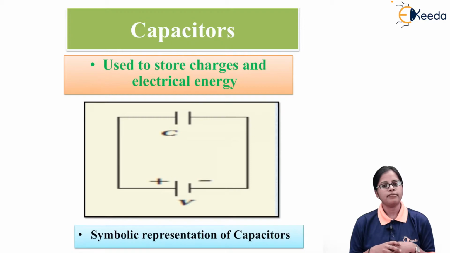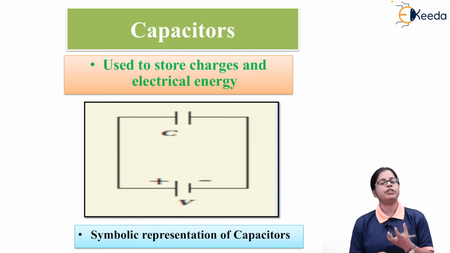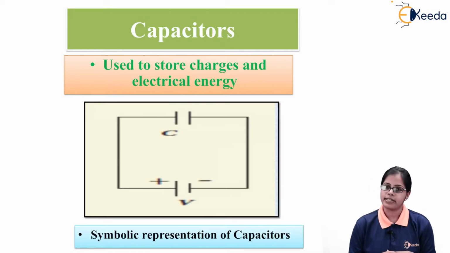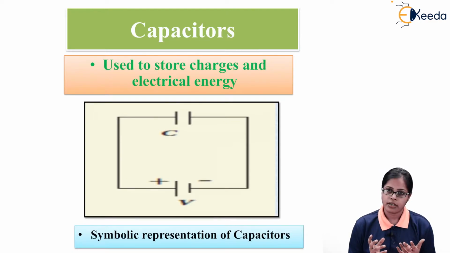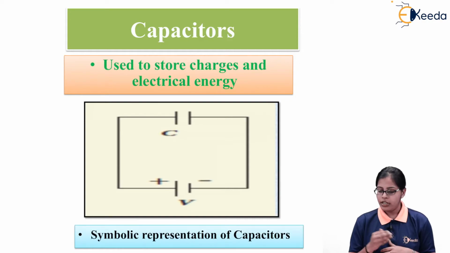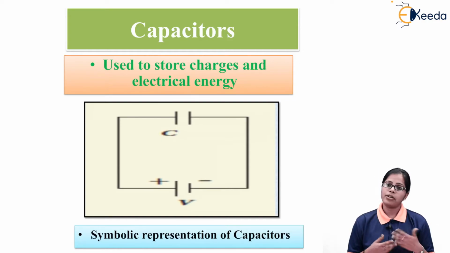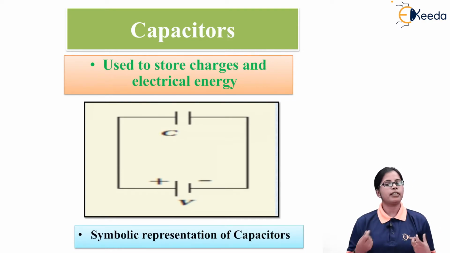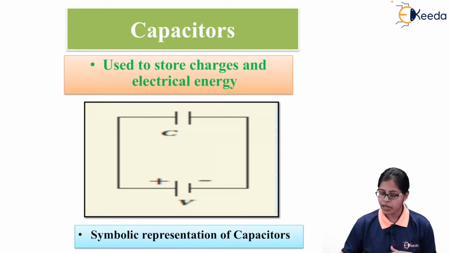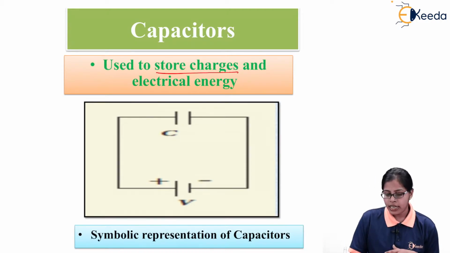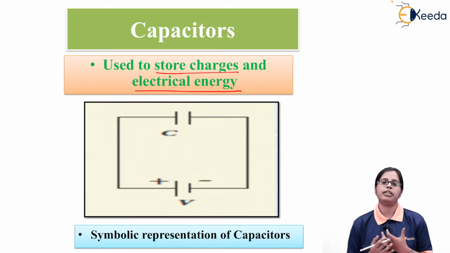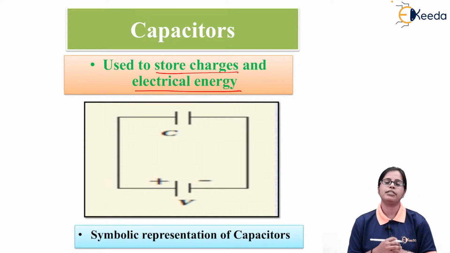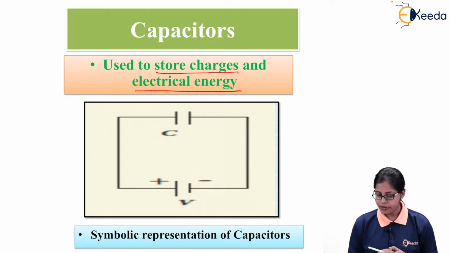If I want to store energy or store charges, the most widely used component is the capacitor. So what is a capacitor? A capacitor is nothing but a component used for storing charges in the form of electrical energy. If you want to store electrical energy or electrical charges, the component we prefer is the capacitor.